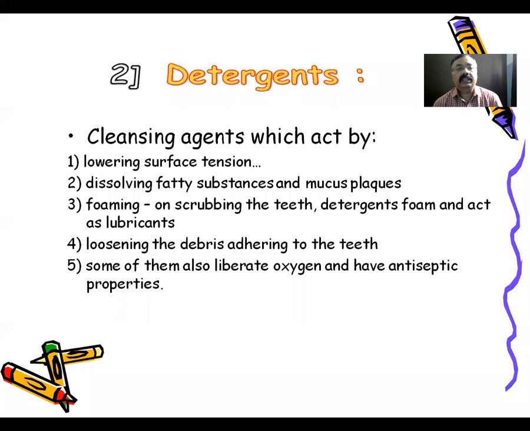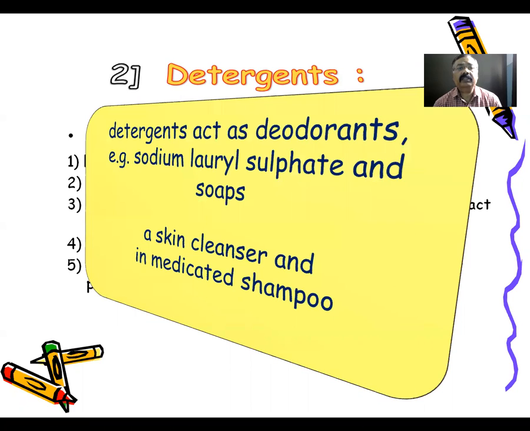Therefore, detergents not only act by these mechanisms, but they also possess deodorant actions. An example of a detergent which acts as a deodorant is sodium lauryl phosphate or sodium lauryl sulfate and various soaps. They commonly have a deodorant action. Sodium lauryl sulfate is a pale yellow powder, and it is effective in both acidic as well as alkaline medium.